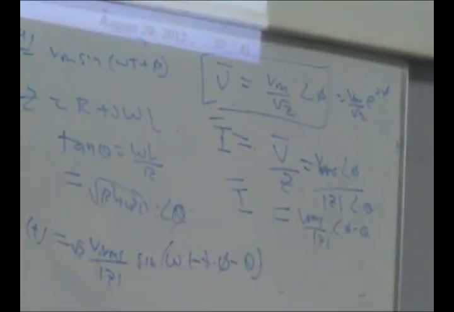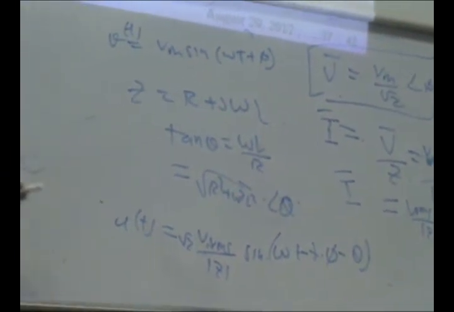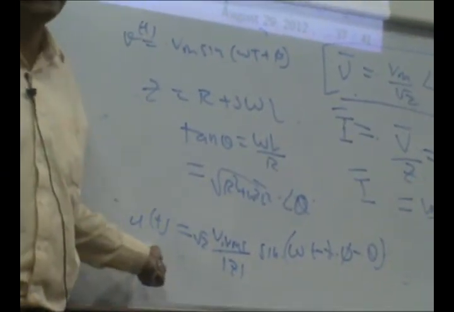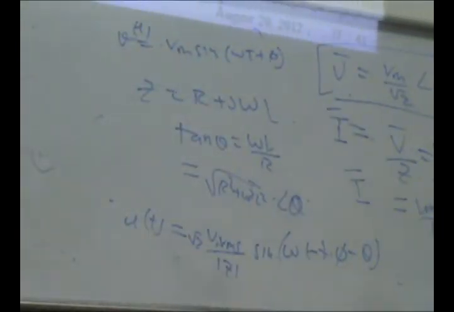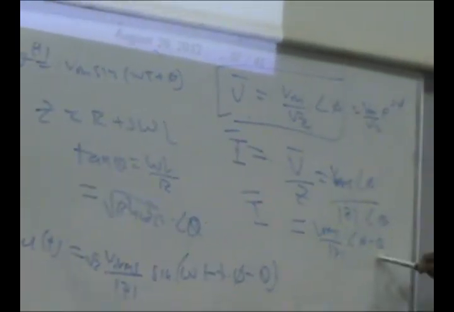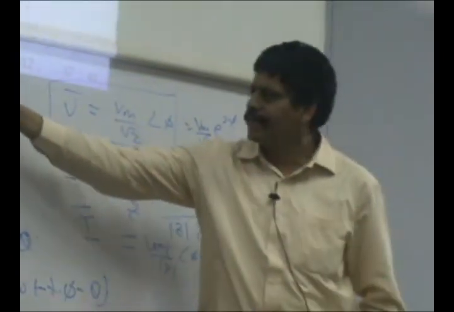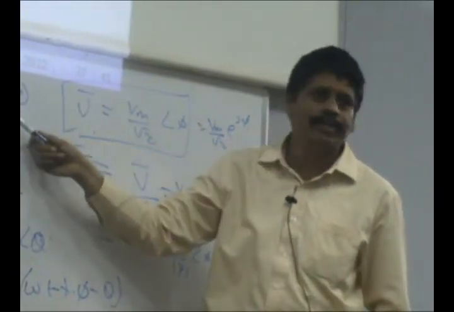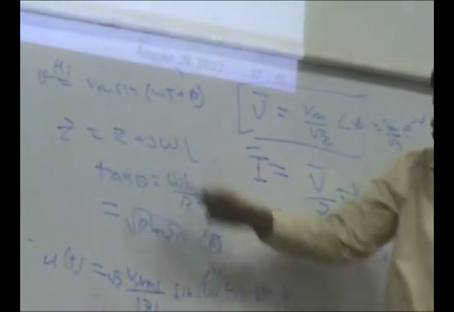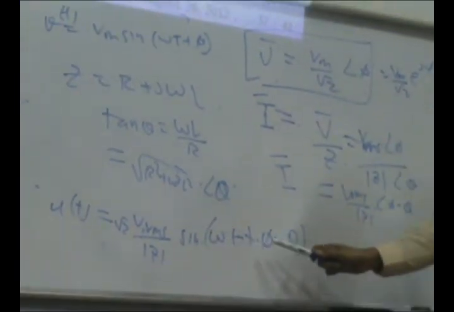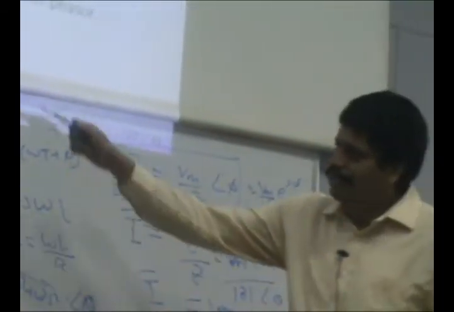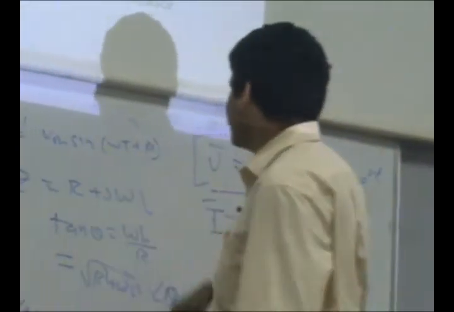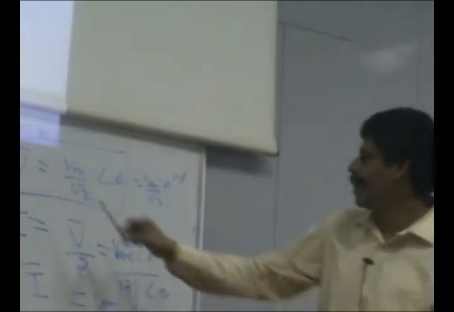So you can do arithmetic in phasor form and translate it into sines. It's not like you have lost touch with the sines and cosines. If you anytime want to see what's happening in the time domain, just look at it. What was my reference phasor in all this? Reference phasor was sine of omega t. If this was cos of omega t, I would have just put here cos of omega t plus phi minus theta.